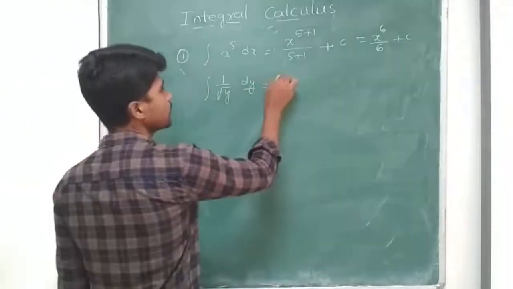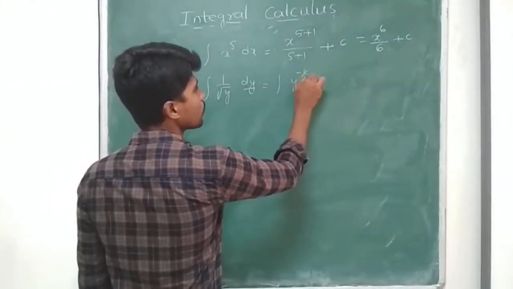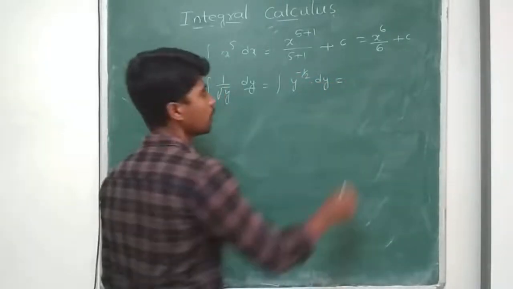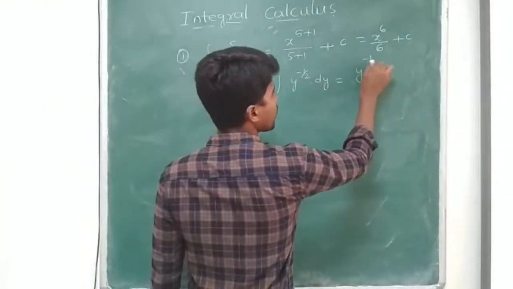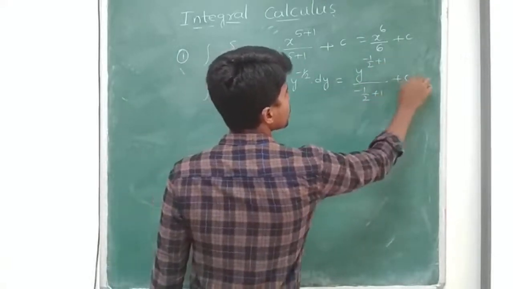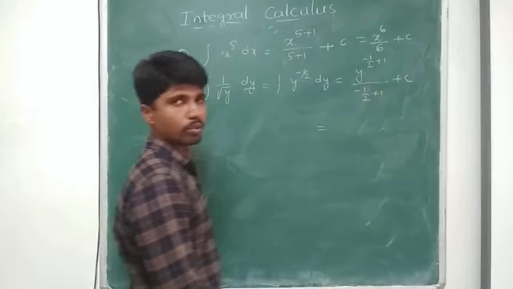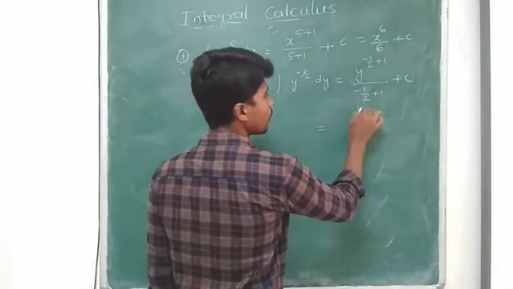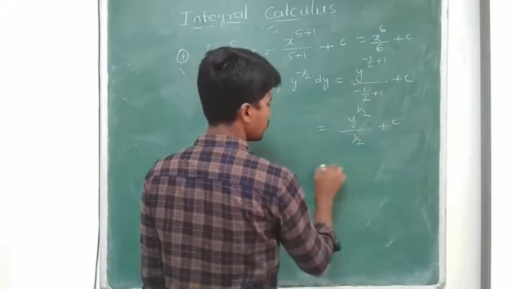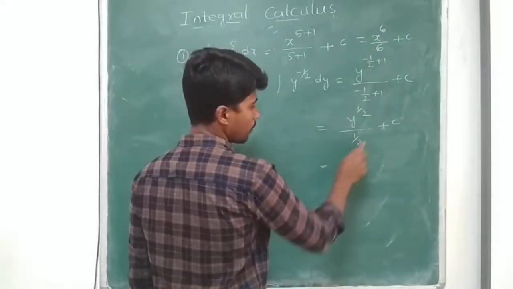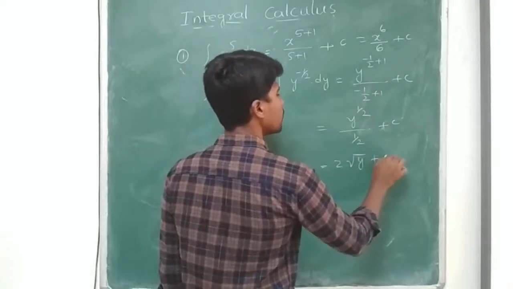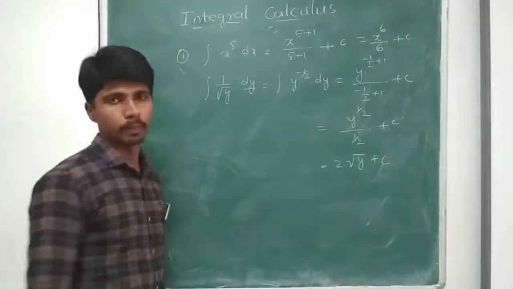We get integral of y power minus 1 by 2 into dy, which is equal to, applying the formula, y to the power of minus 1 by 2 plus 1 by minus 1 by 2 plus 1, plus c. Which will be equal to y to the power of 1 by 2 by 1 by 2 plus c. So the denominator 1 by 2, I get it as 2. So 2 root y plus c.